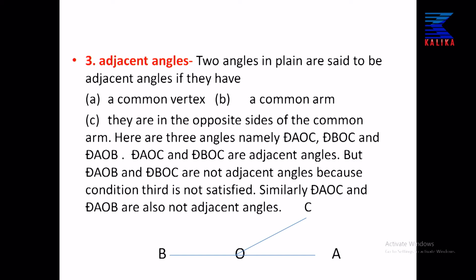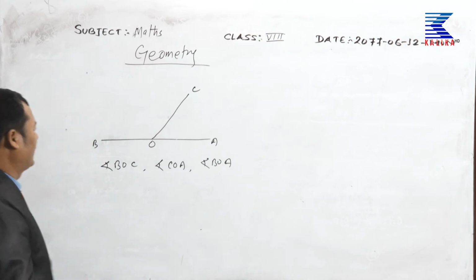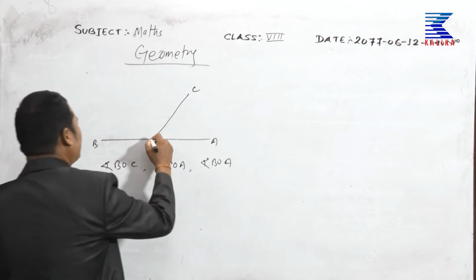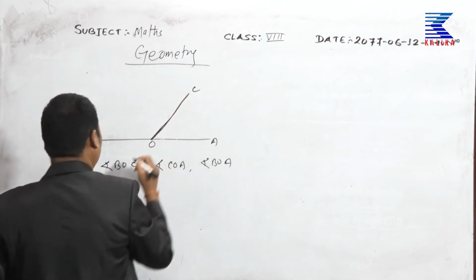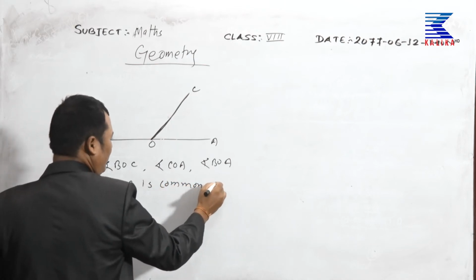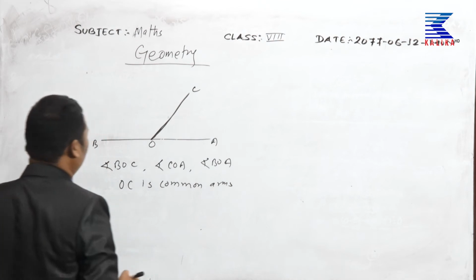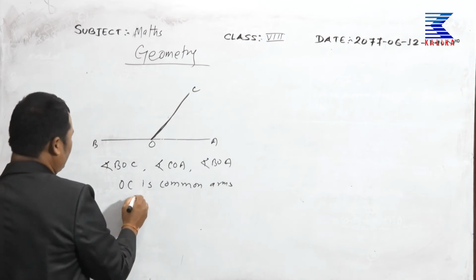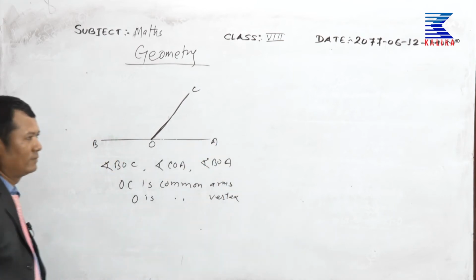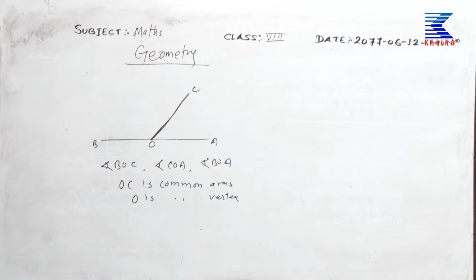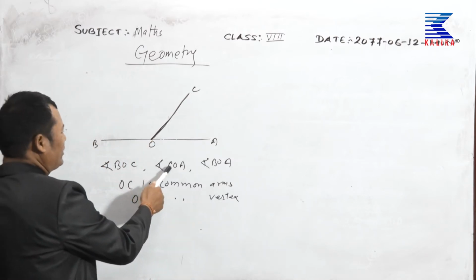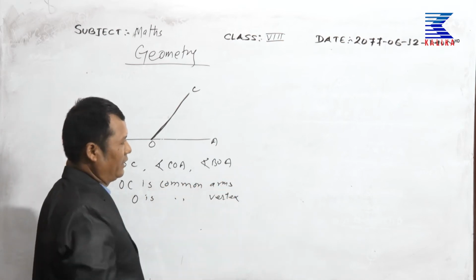Look at the whiteboard, please, everybody, students. O is the common vertex and OC is the common arm. Here are three angles: angles BOC, COA and BOA.